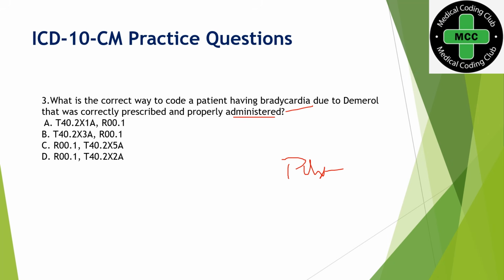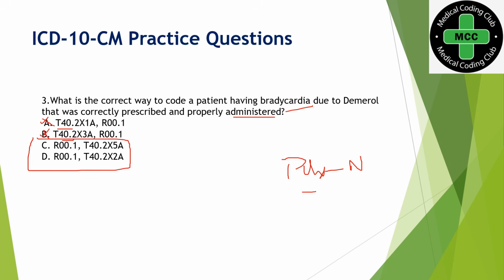That nature will be coded first, then second we will code the adverse effect code. That is how the sequence should be. So if you see options A and B, both start with the T series, meaning they have started with the adverse effect code, so both are wrong answers, and we should check between C and D.